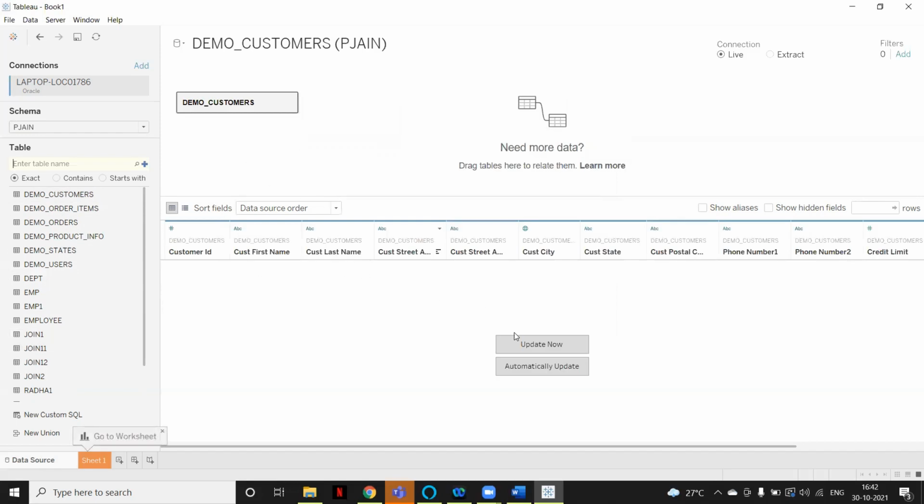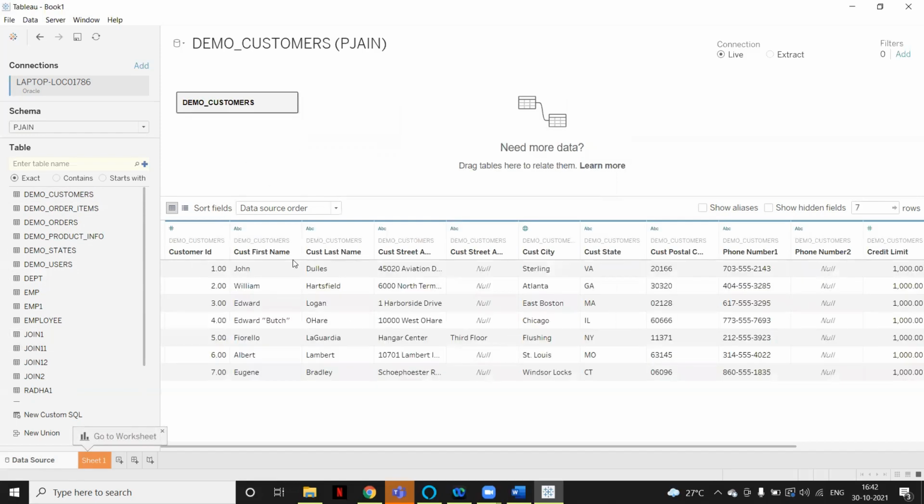Yes, so in demo customer, we have these different tables and different columns. Here you can see the hash is for number, ABC is for string, and this globe icon is for the geographical data type. So let's say these are city names. If you want to represent that on a map, we can show that.